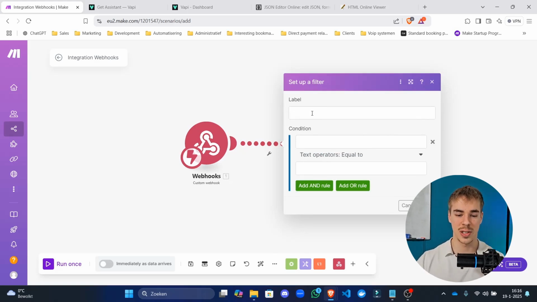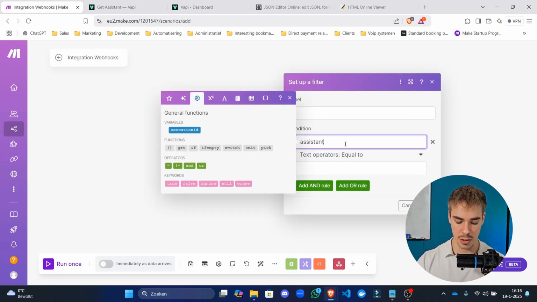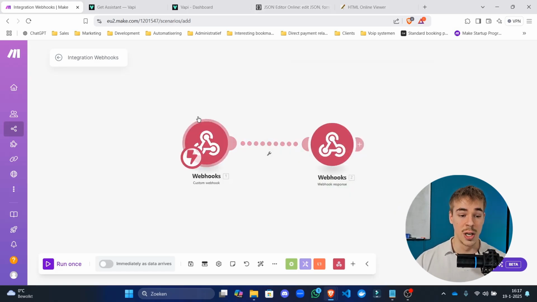So an assistant request is going to look like this: assistant request. Basically what that means is the Vapi platform, the Vapi server, is asking for that JSON configuration in order to reply to that call coming in. What kind of agent is supposed to pick up? What is its prompt? What is its first message? What is its model? All of those things. Vapi doesn't know that in this case. So you're going to reply to Vapi: this is what that agent is going to look like. And we're going to filter on those things.